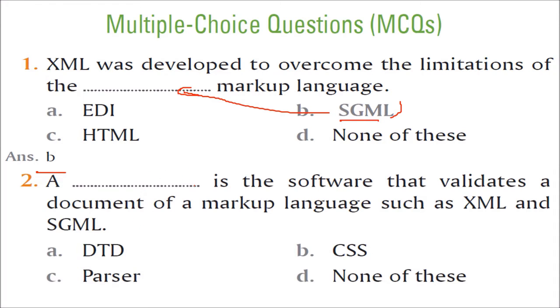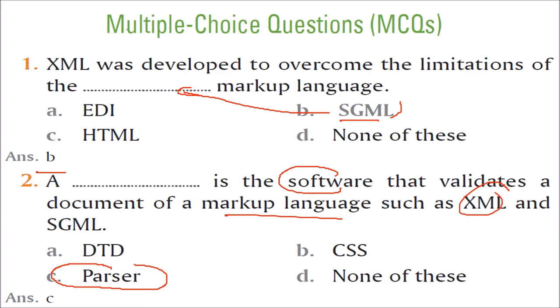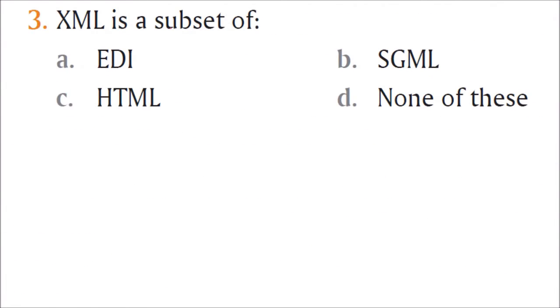Then the dash is the software that validates documents of a markup language such as XML and SGML. So there is a parser which actually does that. A parser is the software that validates the document of markup languages like XML and SGML. XML is a subset of, as we just said, it came from SGML, so it's a wide variety. So B, SGML is the correct answer. XML is a subset of SGML.